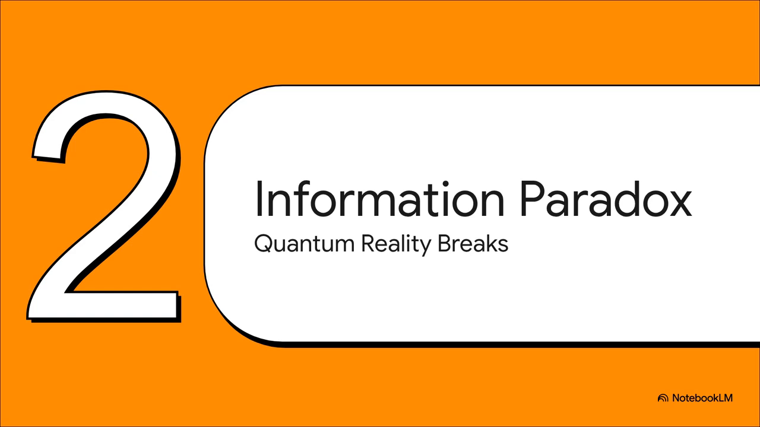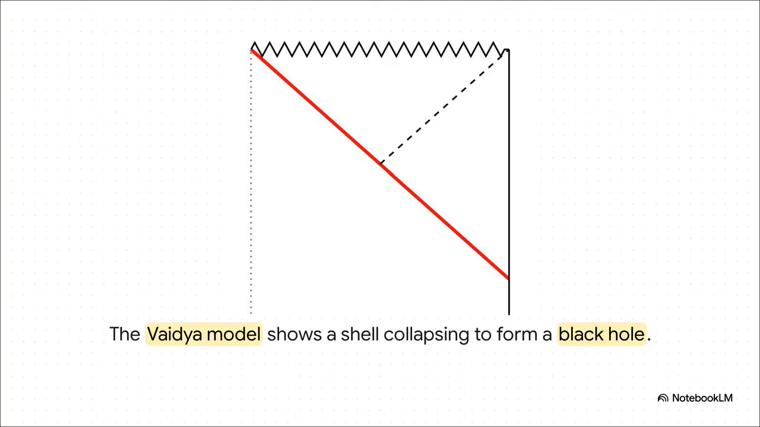Quantum reality breaks. Now that we've set up the rules, let's watch how things transition into a deeply unsettling quantum reality. The Vaidya model diagrams the birth of a black hole from a collapsing shell of matter, trapping absolutely everything inside. In this Penrose diagram, that red line is the infalling matter collapsing at the speed of light. Everything above that line is officially trapped behind the event horizon. From the outside, it looks like a one-way street. Stuff goes in, and it seemingly never, ever comes out.